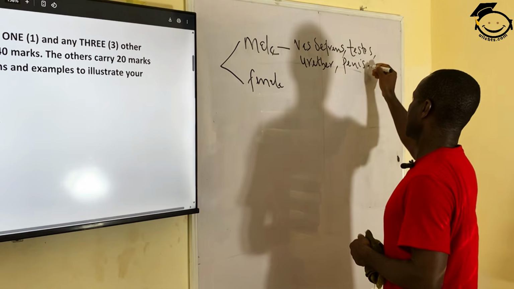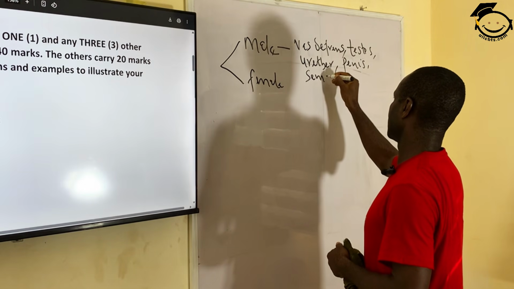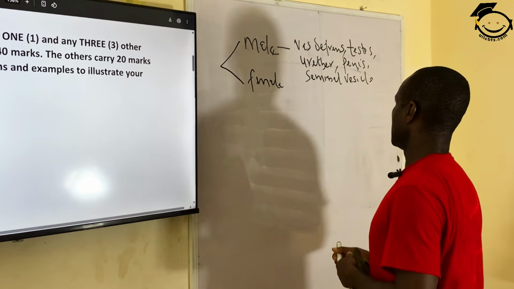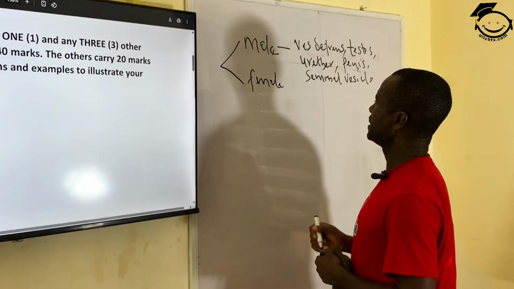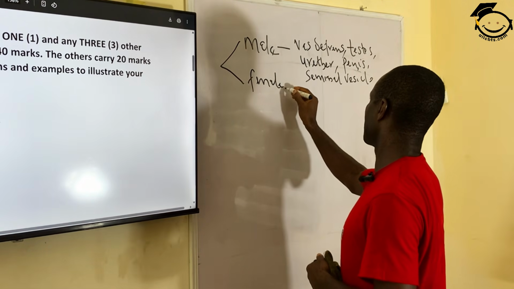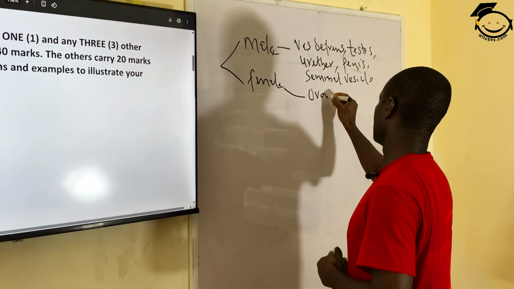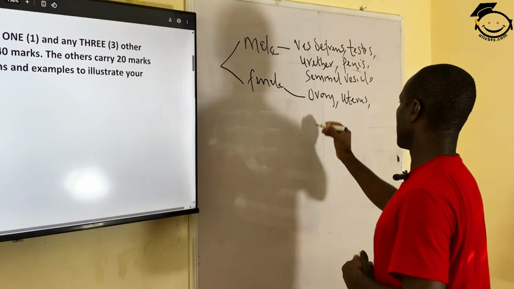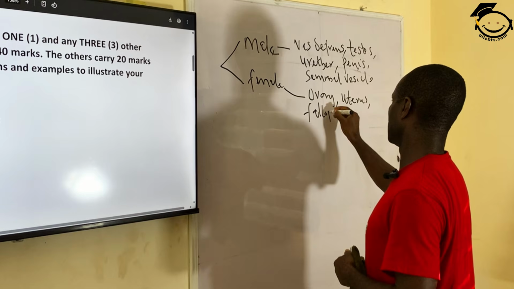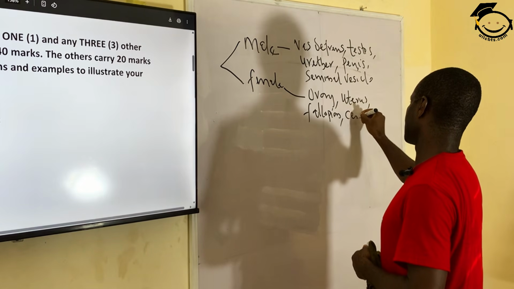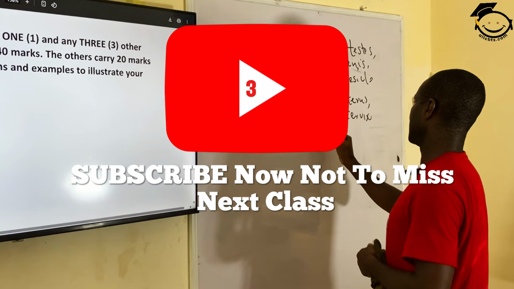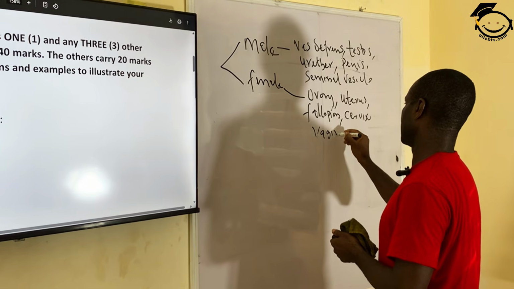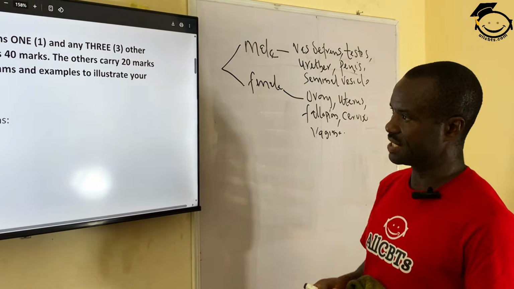Then we have seminal vesicle, and so on and so forth. Then under the female reproductive organs, we have what we call ovary, uterus, fallopian tube, cervix, and then vagina. All these are reproductive tissues.